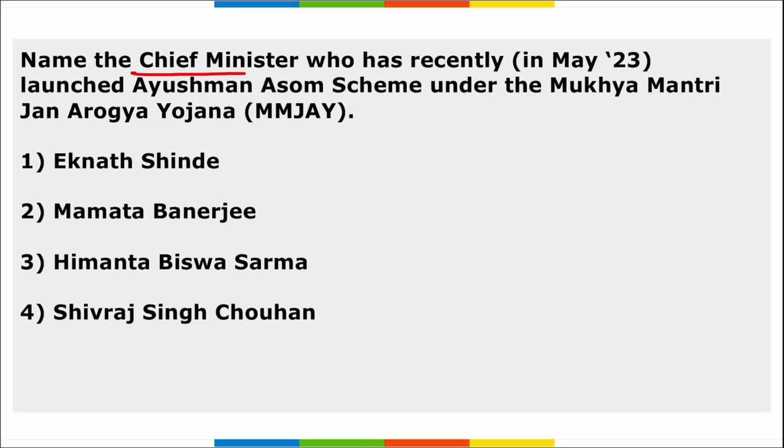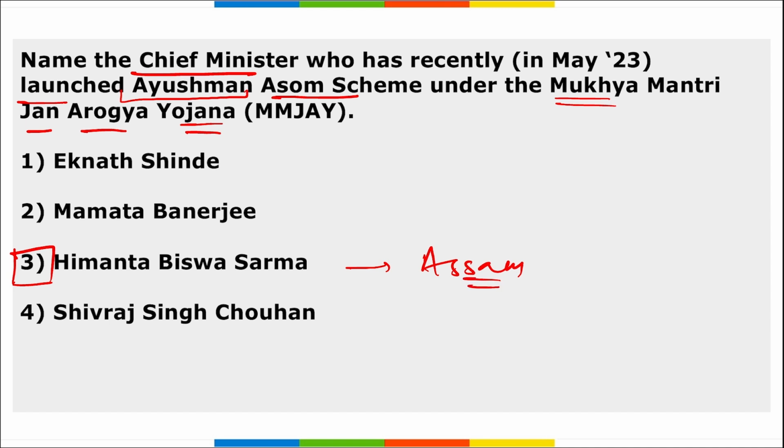Next, name the Chief Minister who recently launched the Ayushman Asom scheme under Mukhyamantri Jan Arogya Yojana, right? He will be Himanta Biswa Sarma ji. He is the Chief Minister of which state? He is the Chief Minister of Assam, right?